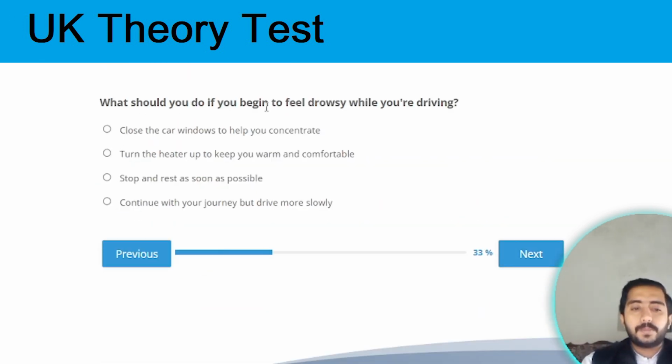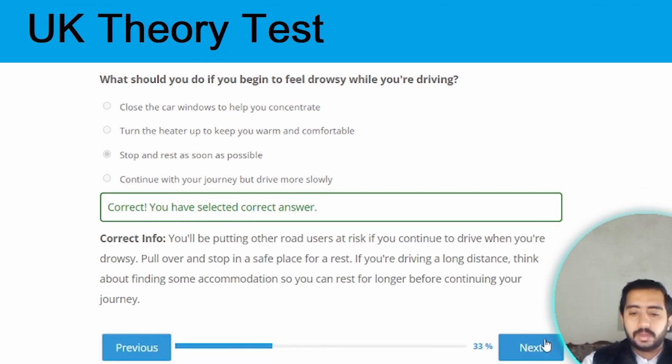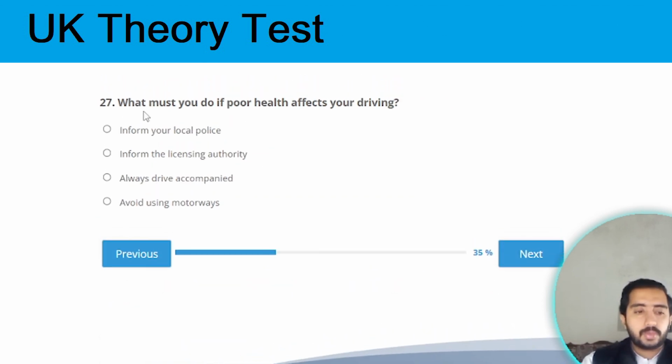What should you do if you begin to feel drowsy while you are driving? The correct option is stop and rest as soon as possible. Option C is the correct one. Next question. Question number 27.